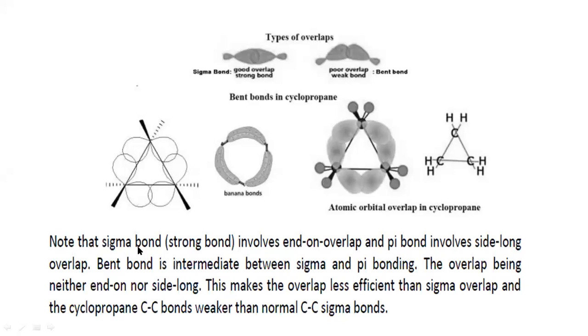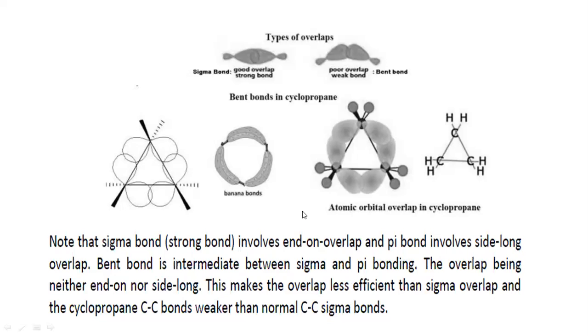Now note that the sigma bond, which is a strong bond formed between the two carbon atoms, involves end-on overlap. This is a p orbital of this carbon atom and this is a p orbital of this carbon atom, so they overlap end-on. A pi bond involves sideways overlap. The bond that is formed here is intermediate between the sigma and pi bond, so the overlap is neither end-on nor sideways.